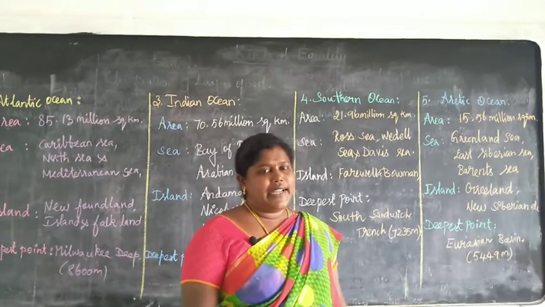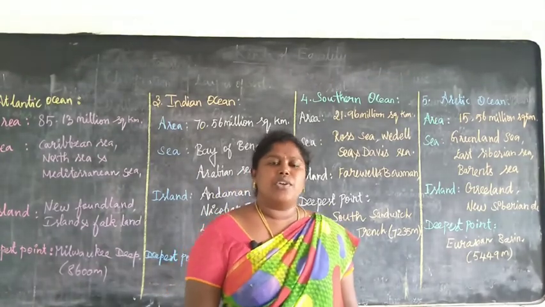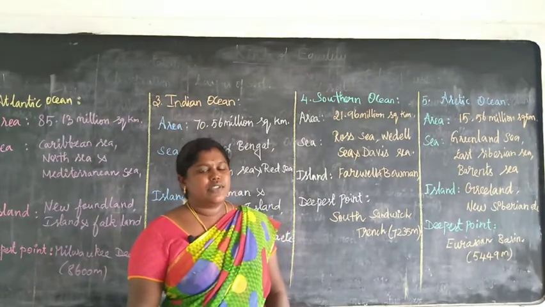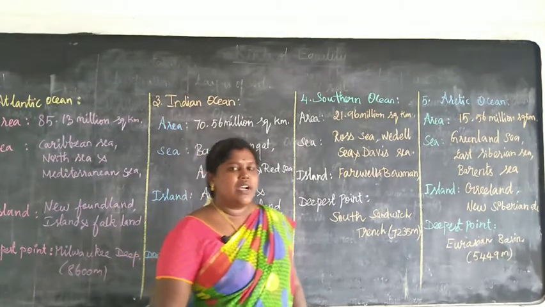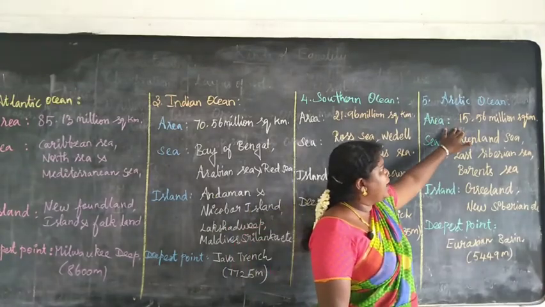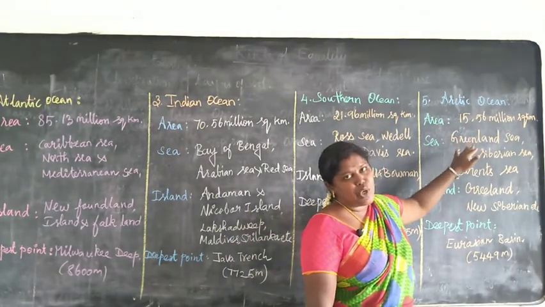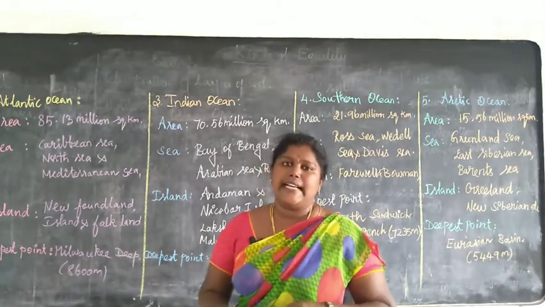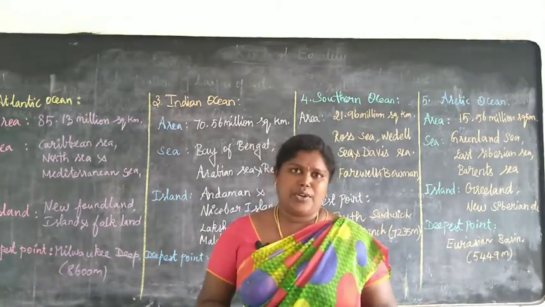Next one, the Arctic Ocean. The Arctic Ocean is the smallest of all the oceans. It is located in the north. It covers an area of about 15.56 million square kilometers. The North Pole is located at the center point of this Arctic Ocean.